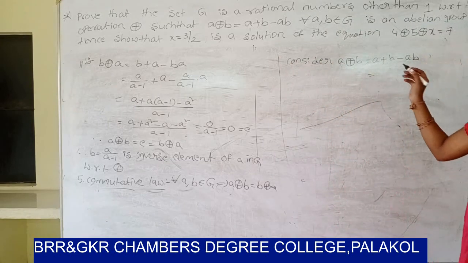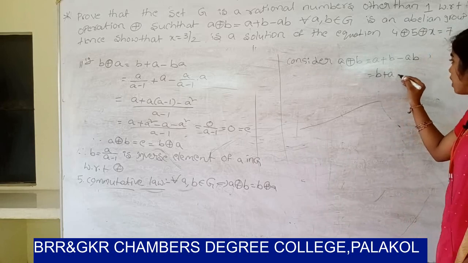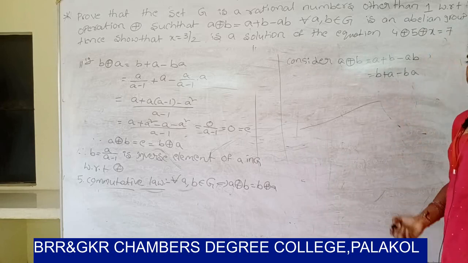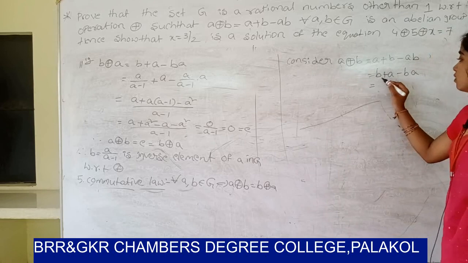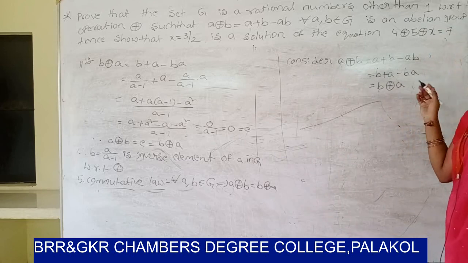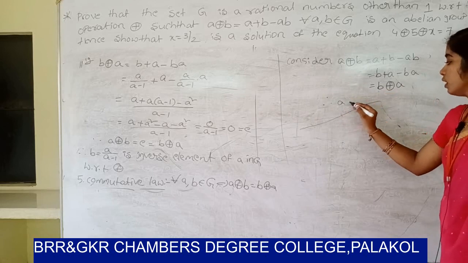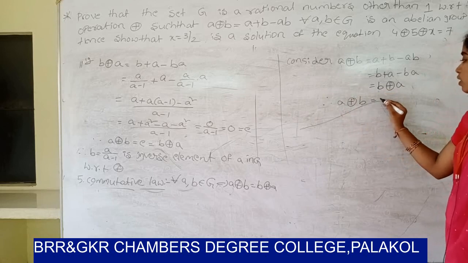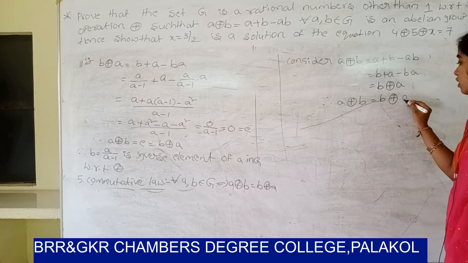So it can be written as b plus a minus ba. So it can be written as b ⊕ a. So therefore a ⊕ b equal to b ⊕ a.